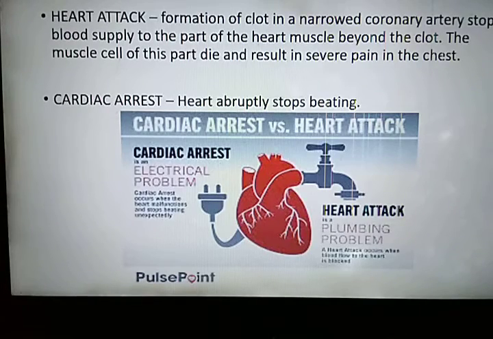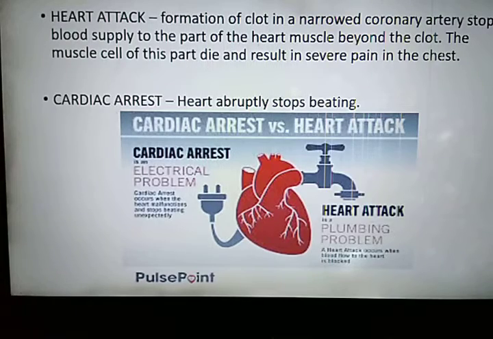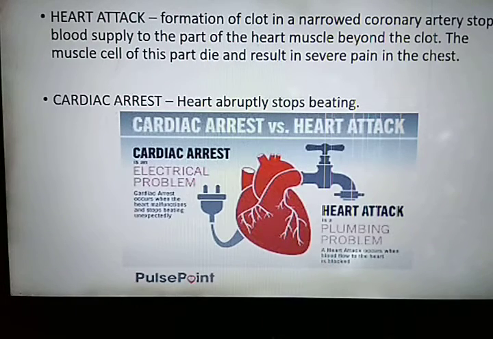Next is heart attack: formation of a clot in a narrowed coronary artery. Coronary arteries are the arteries which supply blood to the heart muscles. So formation of a clot in a narrowed coronary artery stops the blood supply to the part of the heart muscle beyond the clot. All of you know, clot means obstacle.